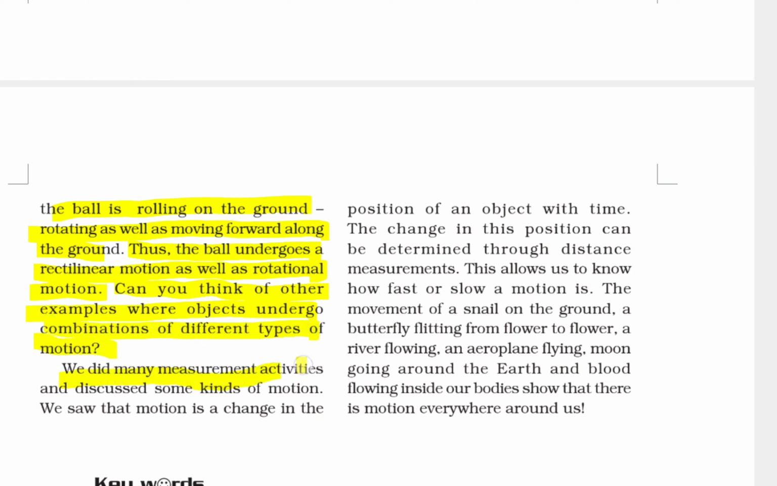We did many measurement activities and discussed some kinds of motion. We saw that motion is a change in the position of an object with time. The change in the position can be determined through distance measurement. This allows us to know how fast or slow a motion is. The movement of a snail on the ground, a butterfly flitting from flower to flower, a river flowing, an aeroplane flying, the moon going around the earth, and blood flowing inside our body show that there is motion everywhere around us.